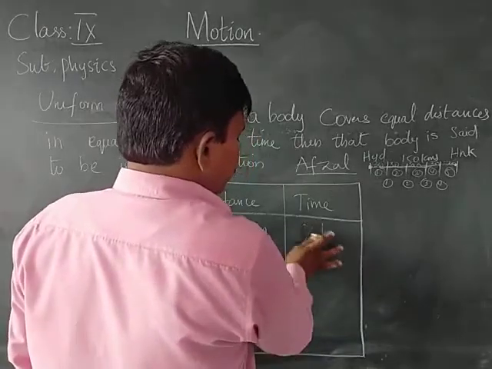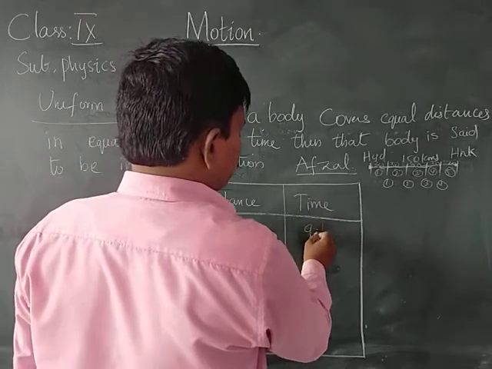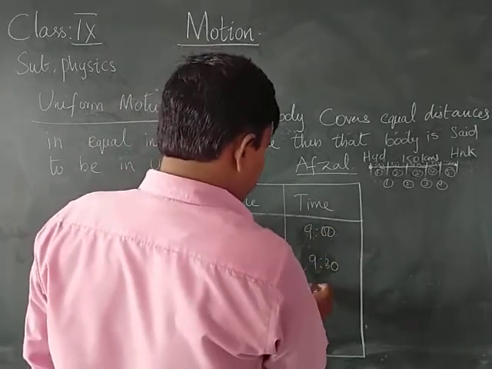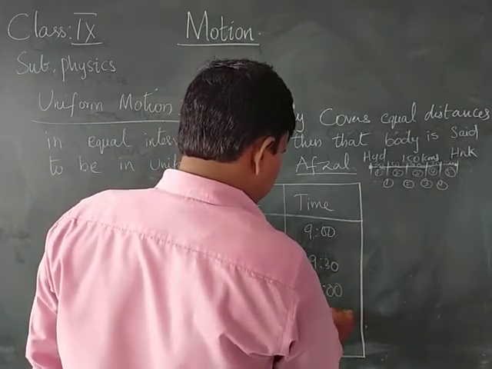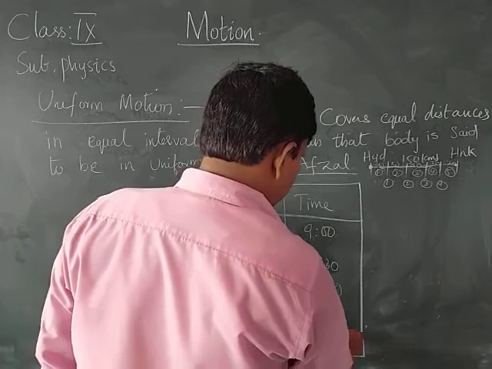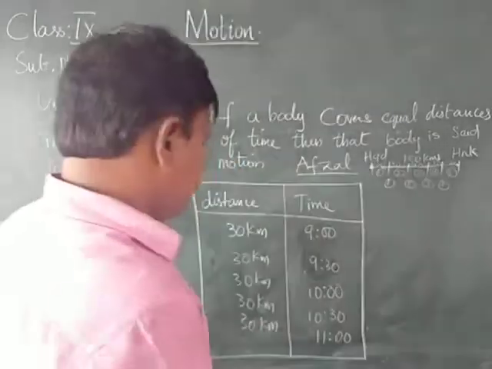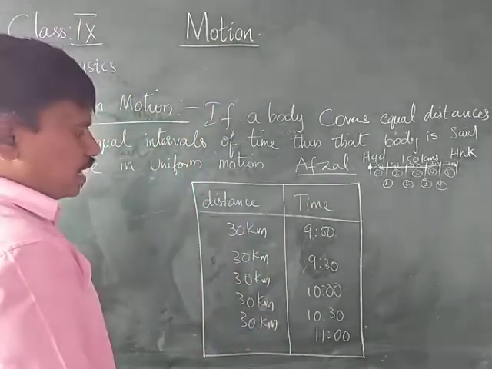That means if he started at 9 o'clock, then 9:30, 10, 10:30, and at 11 o'clock he reaches Hanamkonda, having started from Hyderabad.